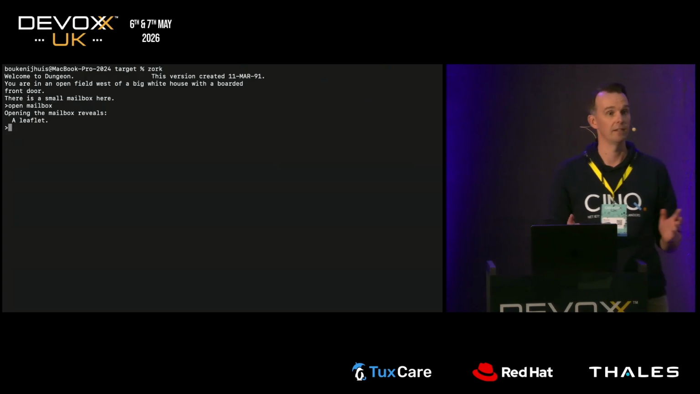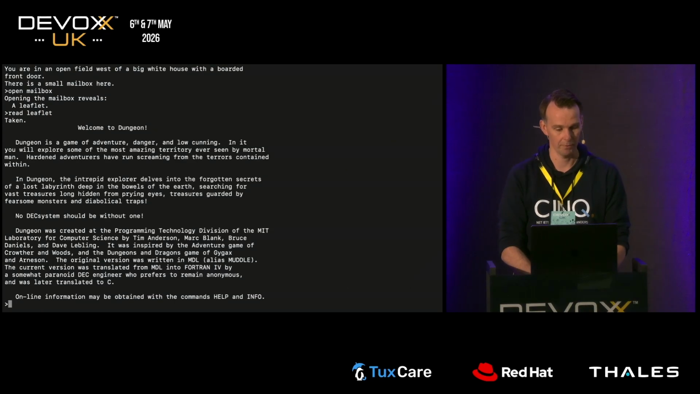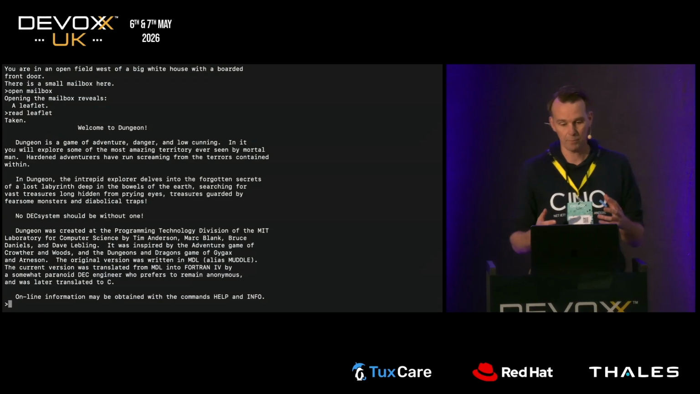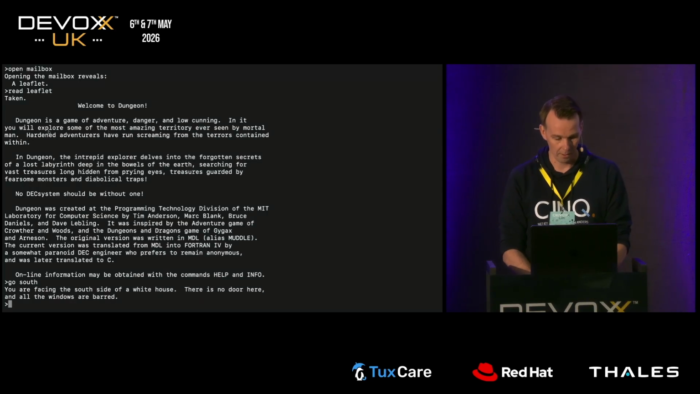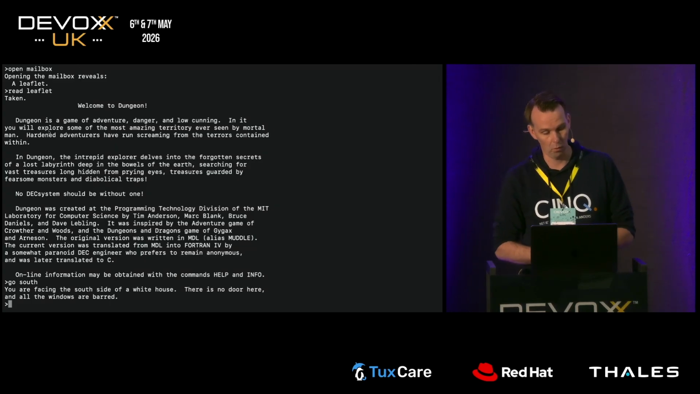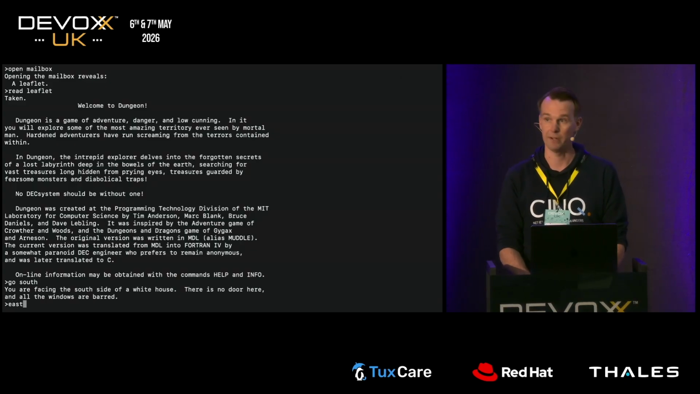And then it says, hey, there's a leaflet. And you do read leaflet. Please don't, because far too much text. But you get the idea. You can interact with the environment, but you can also move around. So you can do things like go south. Now we are facing the south side of a white house. There's no door here, and all the windows are barred. If you're lazy, you can also type east, or even better, E.